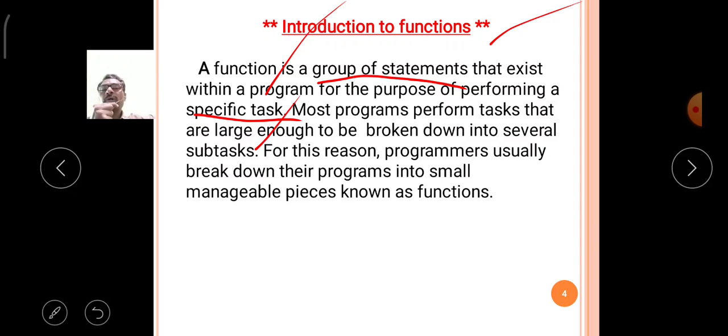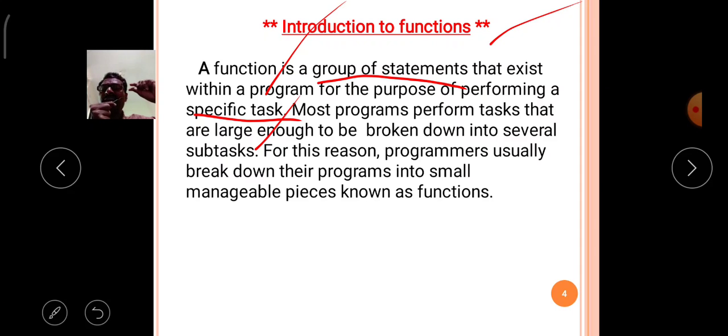In our life also, for example, if you go for an entrance examination, you cannot study all the chapters at a time. You have to divide the total syllabus chapter wise, and each chapter contains its separate meaning and separate purpose.